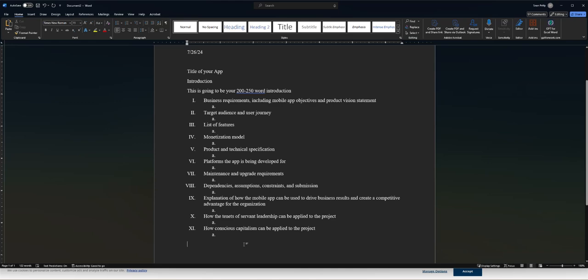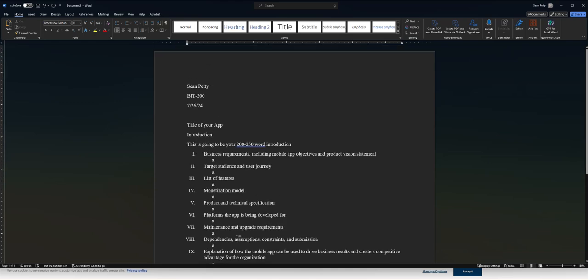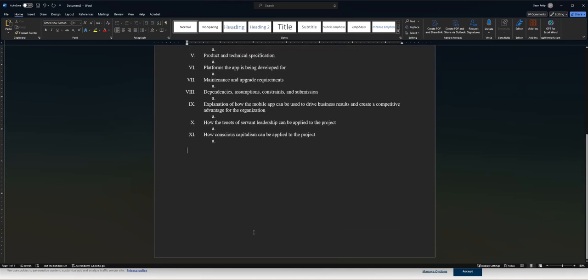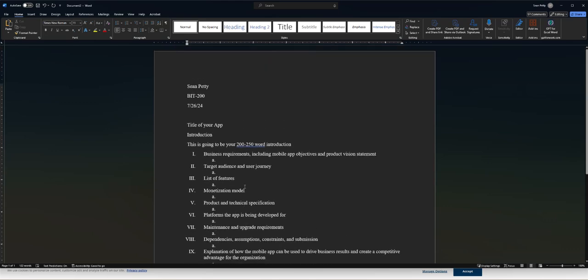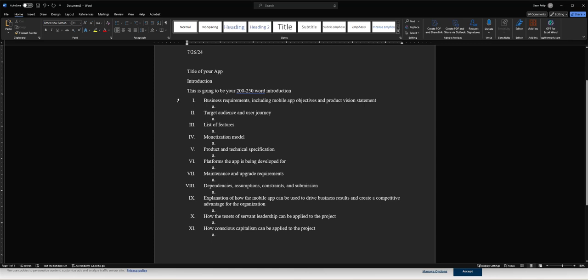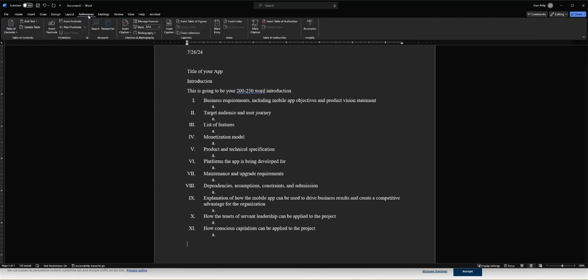All right, so next thing you need to do is references. What I would advise and what I'm going to ask for is in your references, don't just copy and paste from what you find on the internet and just put a URL in there. I actually want you to use the tool in Word to build a reference. So for example, I'm going to come over here to References and this tab right here. You all should have this tab too. I think this is only available on the actual install. So if you haven't installed Office, this may not be available for you, but if it is there, go ahead and use it.